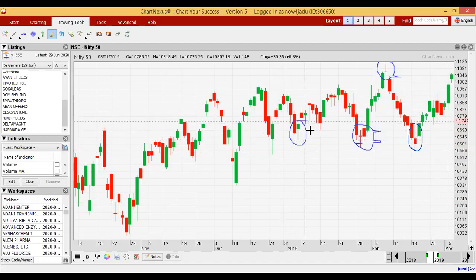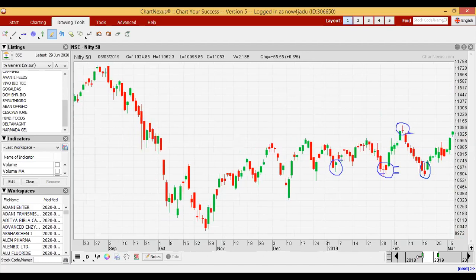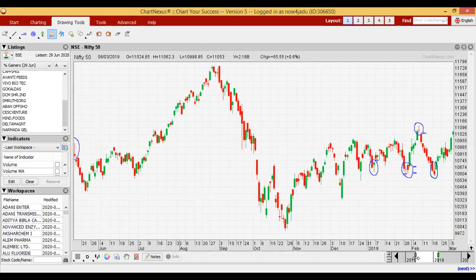And see here also a hammer, and after the hammer we got an uptrend. We got a hammer at the bottom. And similarly, in many places we got this type of candle.